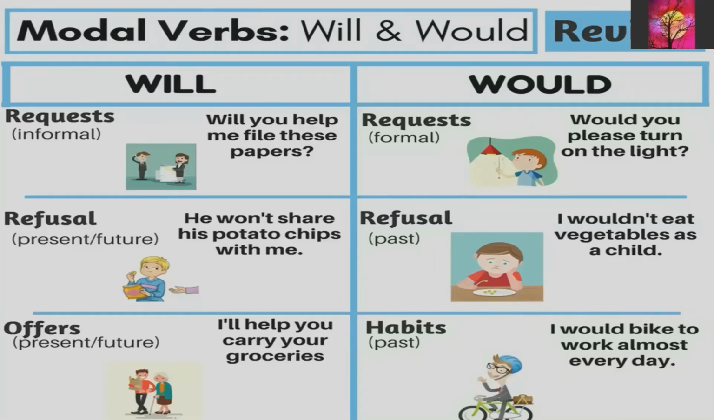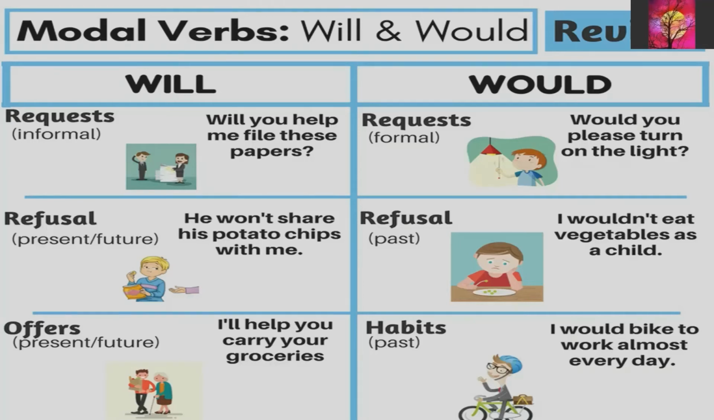So I'll just repeat the examples. For showing request in an informal occasion, that is when you are talking to your friend or colleague, you can say, will you help me file these papers? But if it is a more formal occasion, if you are in a meeting, then you will say, would you please turn on the light? So for requests, we can use both will and would.